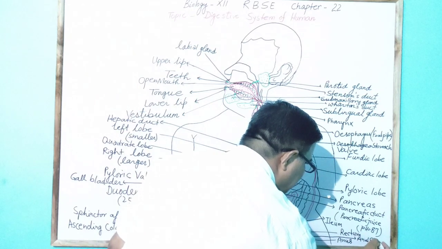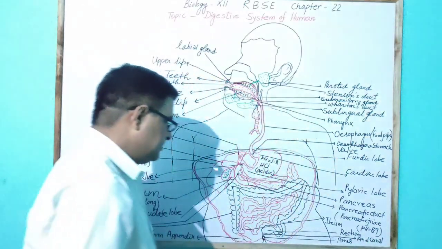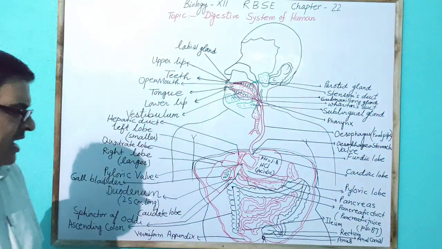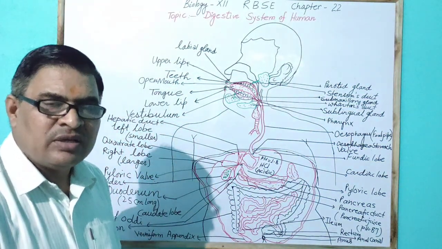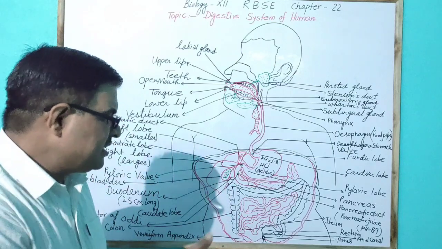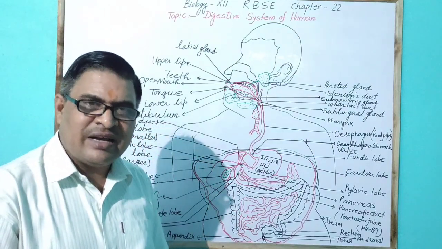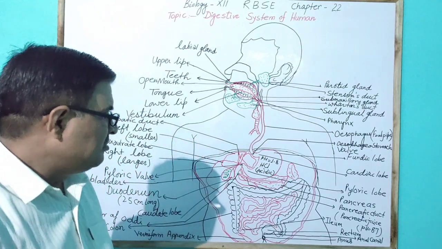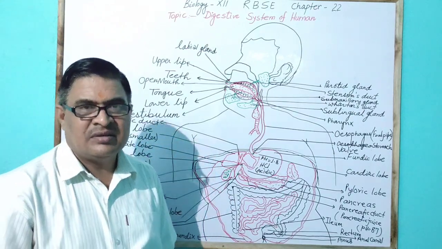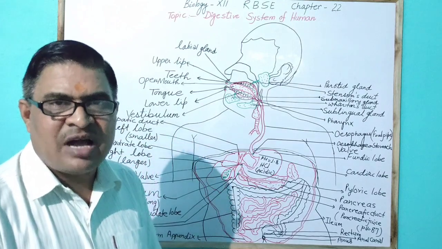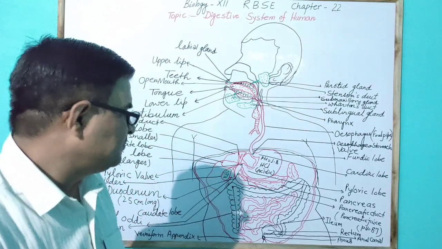In the case of piles, the small glands swell in the anal canal. Then difficulty occurs in sitting and much pain occurs. Blood is released by bursting of such swelling.